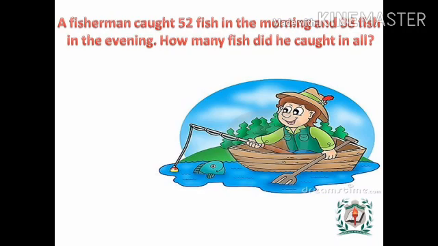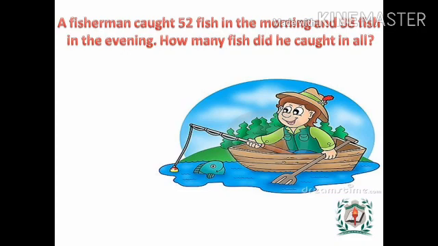What is given here? Read the question. A fisherman caught 52 fish in the morning and 38 fish in the evening. How many fish did he catch in all? Did you understand the question? What you have to find here? You have to find the total fishes collected by the fisherman both in the morning and in the evening.